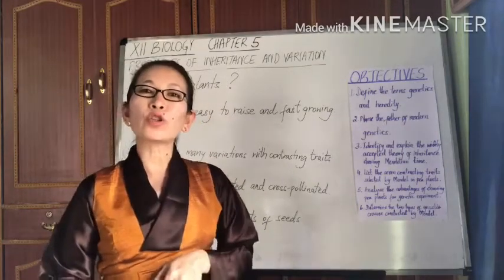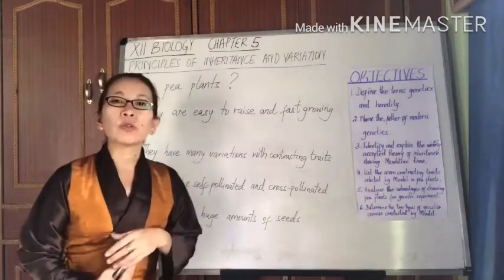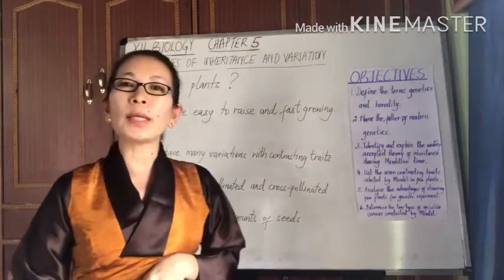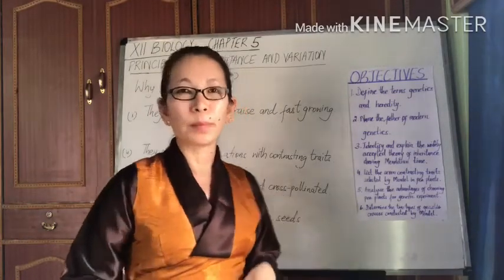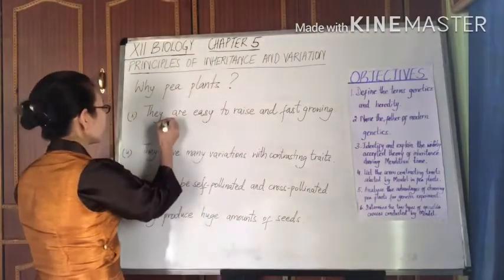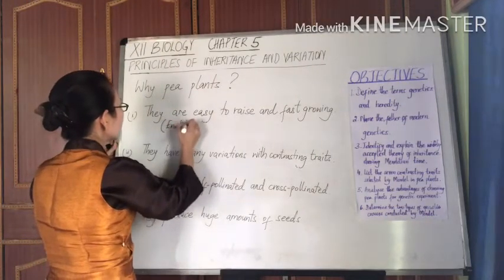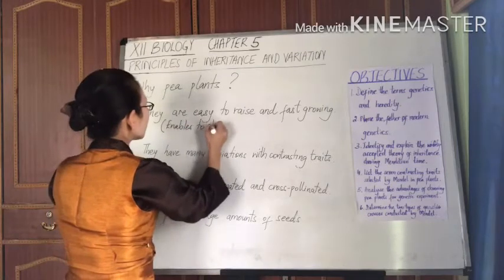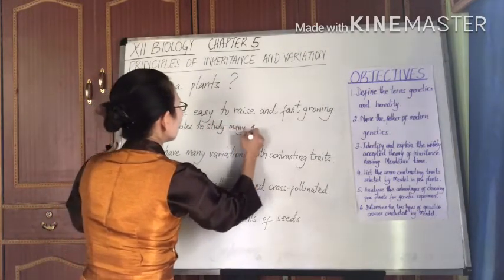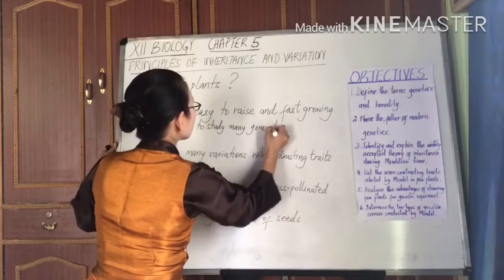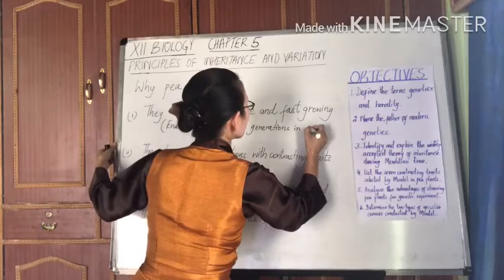Pea plants are a good choice for Mendel because, firstly, they are easy to raise and fast growing. This would enable Mendel to study many generations in a short period of time. So, the first benefit here is it enables to study many generations in a short span of time.